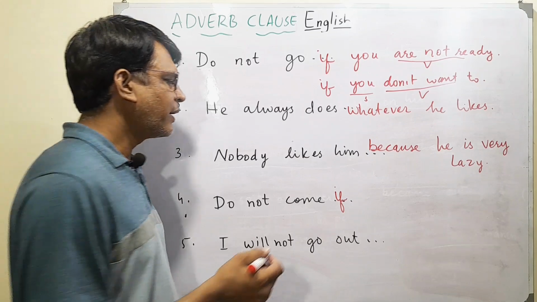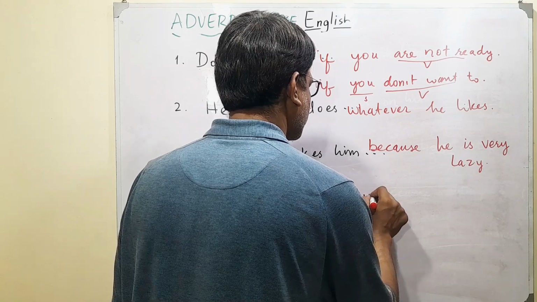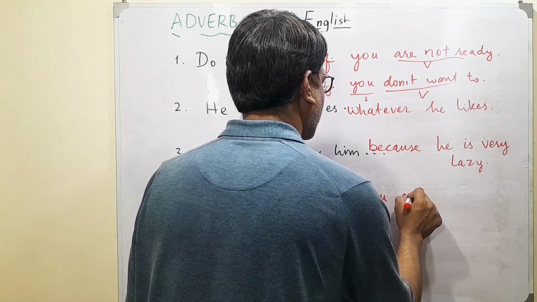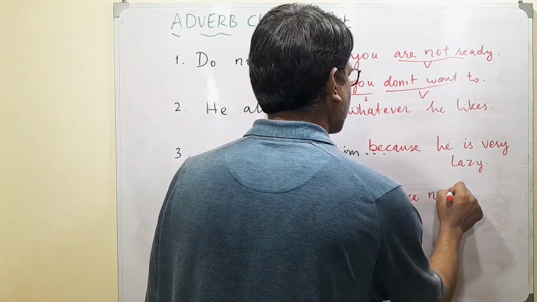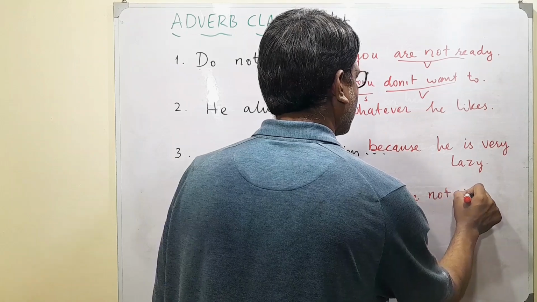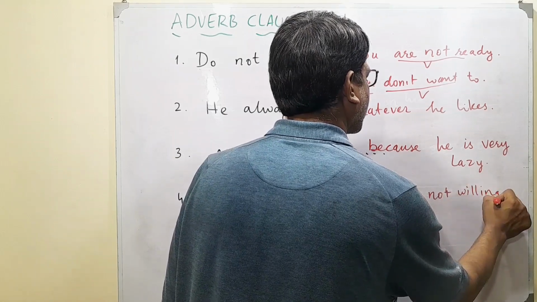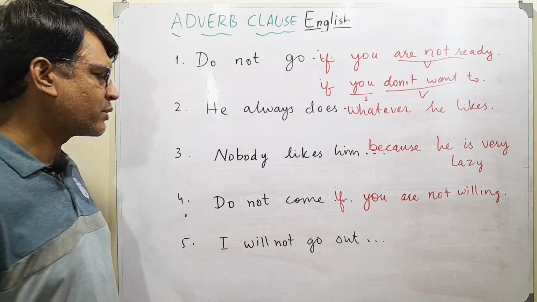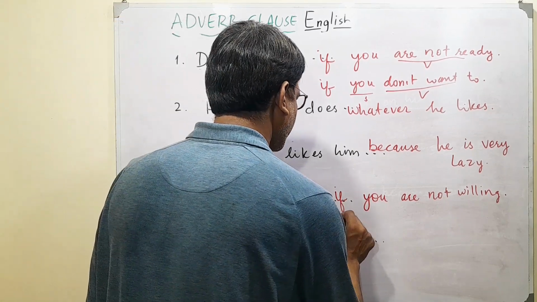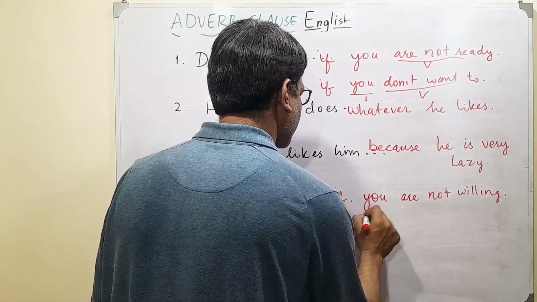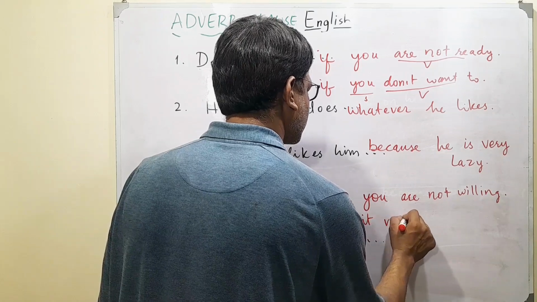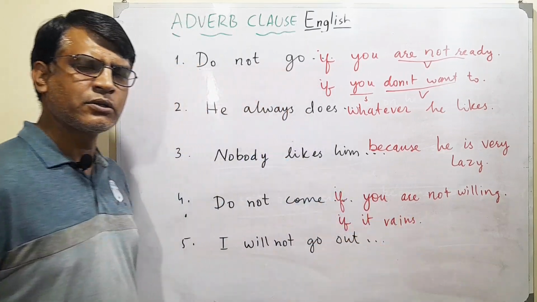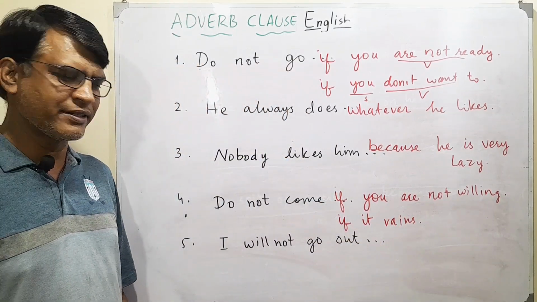"Do not come if you are not willing." "Do not come if it rains." Okay?